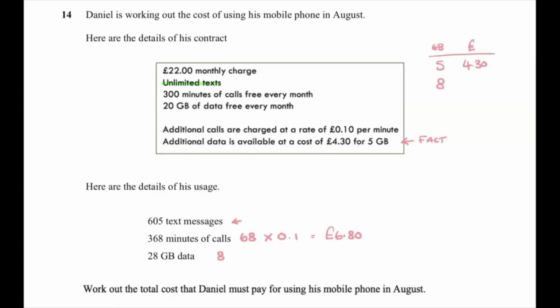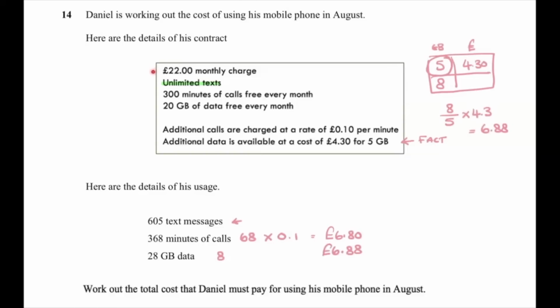Now I can leave it like that, or I can put it in the box, whatever's comfortable. I could also have written this the other way around and it would still work, so there's no hard and fast rule there. 5 is my trap number. So I will be doing 8 divided by 5 times 4.3 into my calculator, which gives me 6.88. So I know that the extra gigabytes is £6.88.